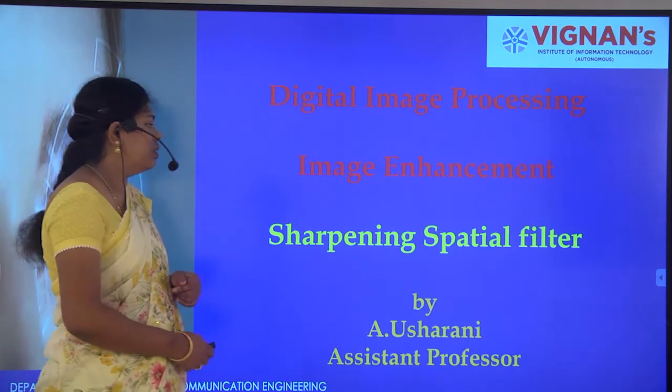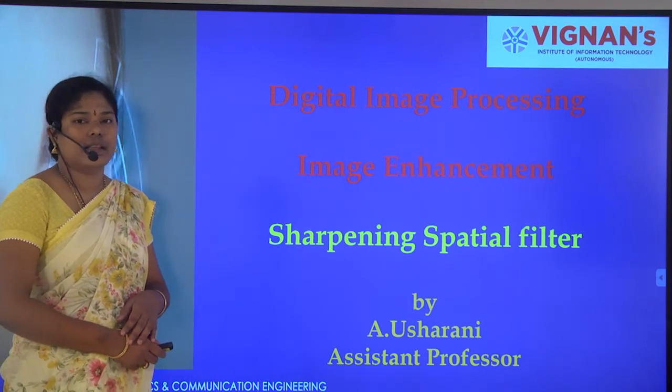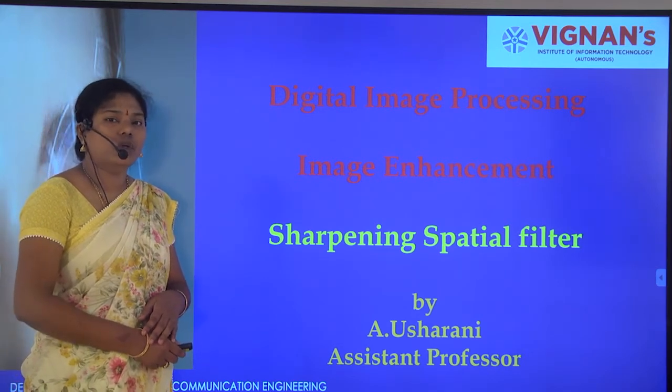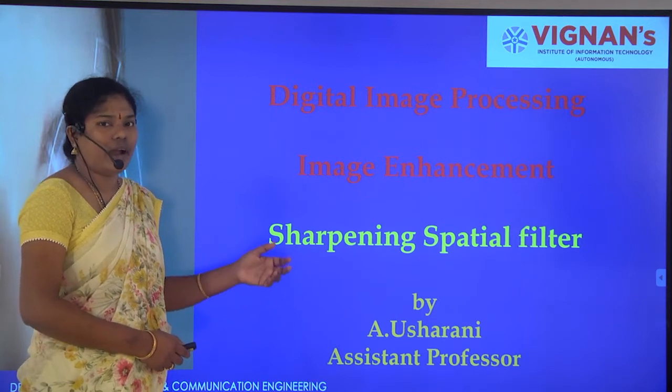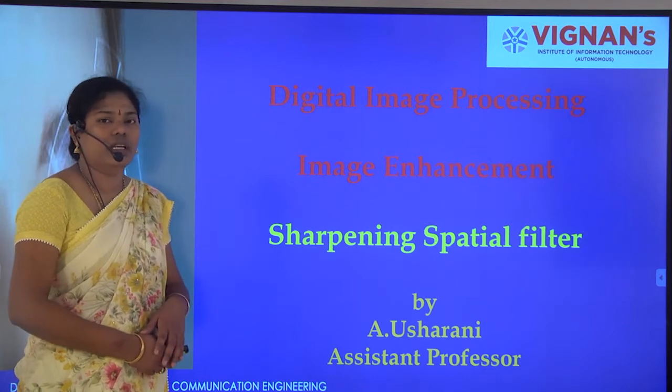Let's see what is meant by sharpening. Sharpening is nothing but high pass filter. Already in the last class we learned about low pass filter, that is we are doing by using averaging, by using a mask. Here also we have to find what is the kernel, what is the mask, to find the sharpening of the given image.